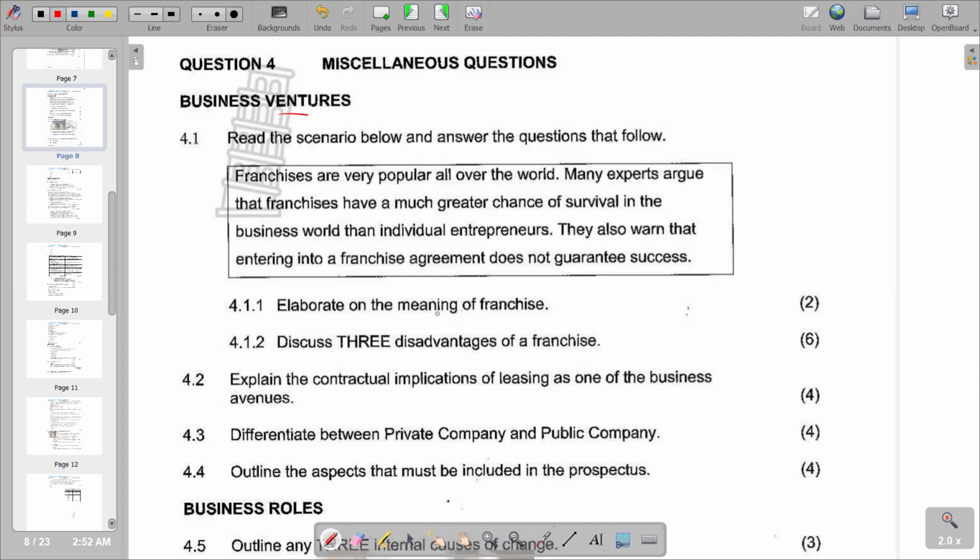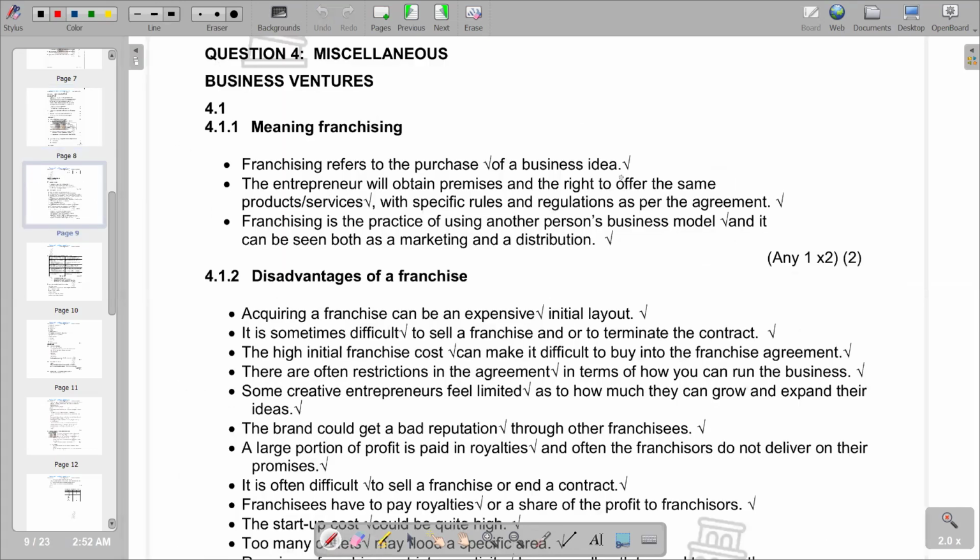So, our first question, elaborate on the meaning of franchise. We know that a franchise is when you use another business model, obviously for a fee. That is the meaning of franchise. So we've got the meaning of franchise according to the memo, which reads, franchise refers to the purchase of a business idea. The entrepreneur will obtain premises and the right to offer the same product or services with specific rules and regulations as per the agreement. Franchising is the practice of using another person's business model, and it can be seen both as a marketing and distribution.